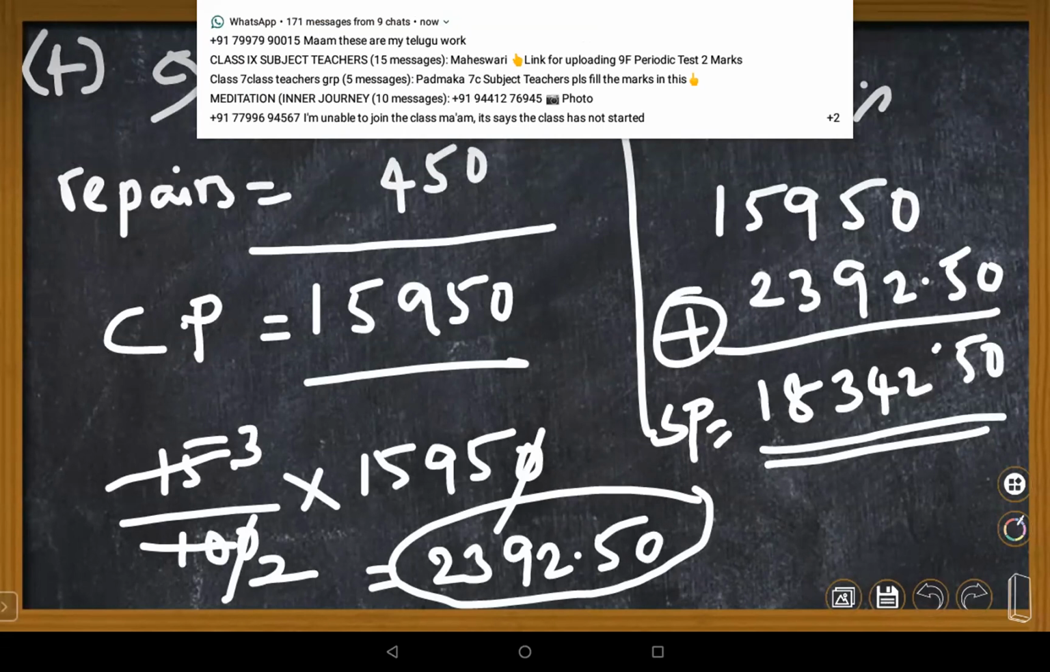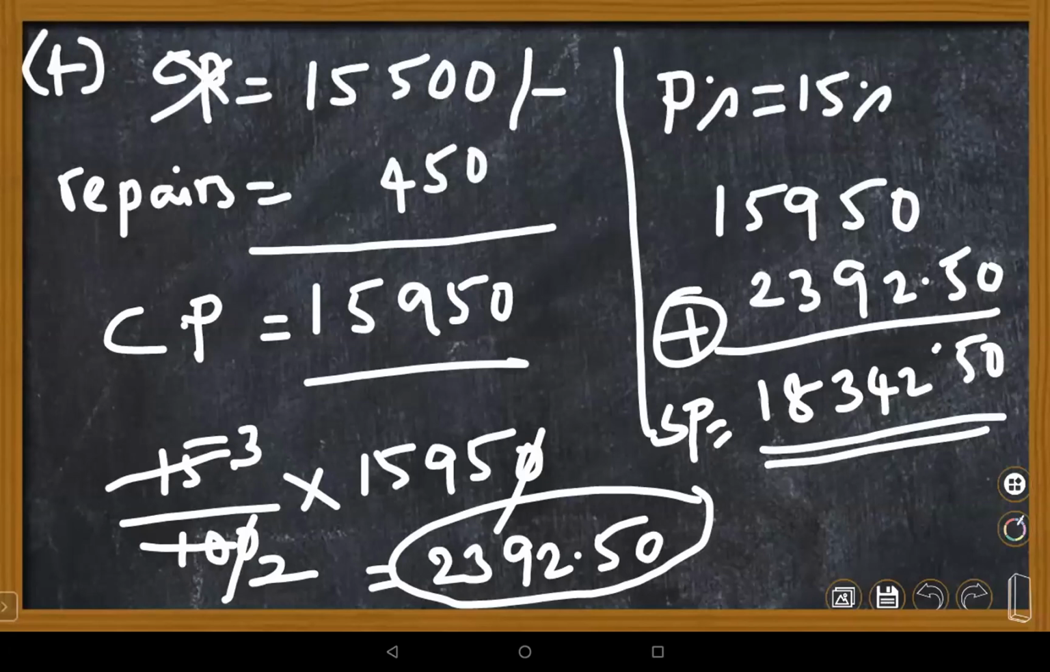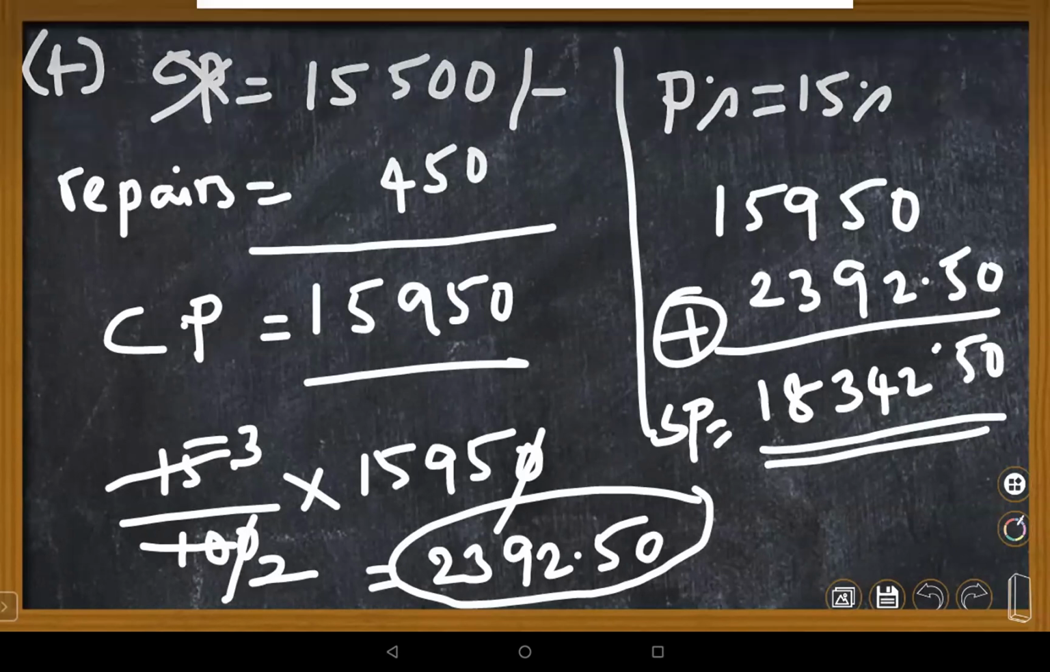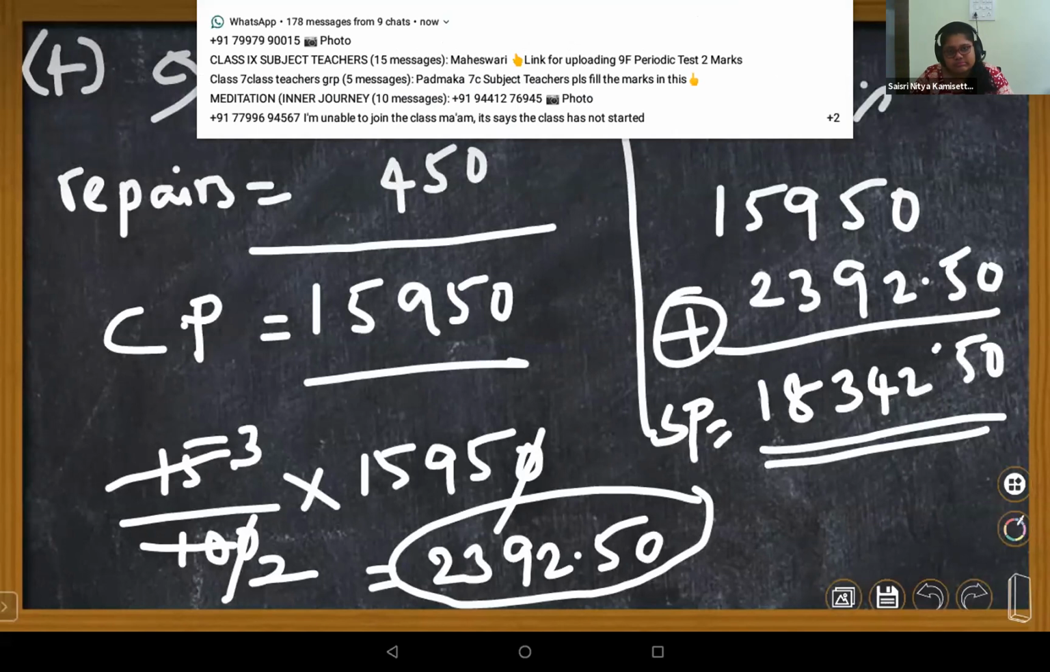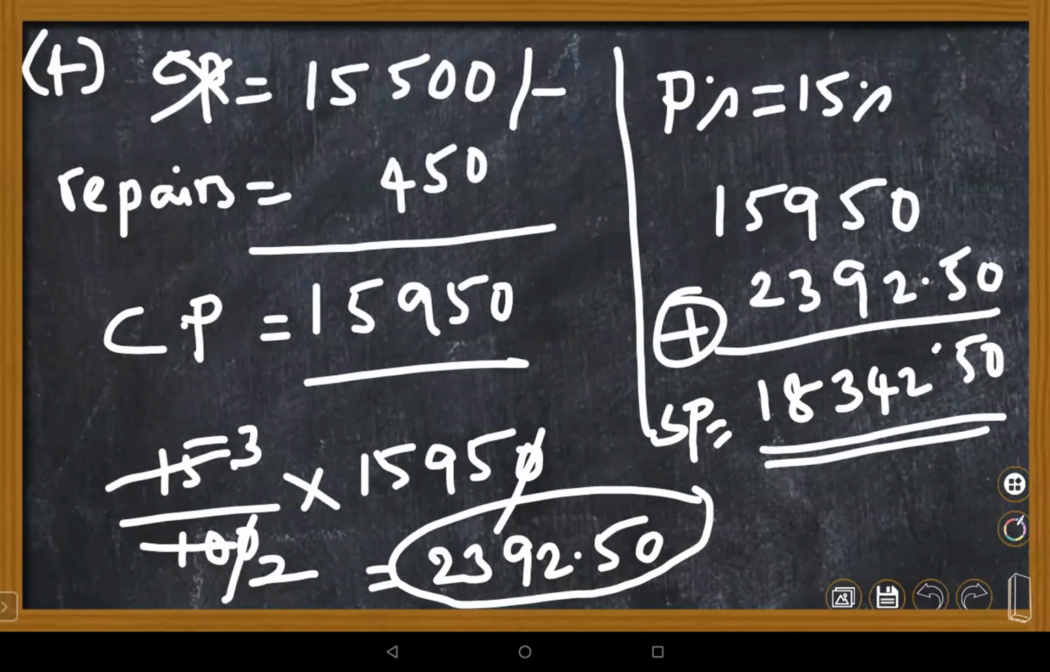Ma'am, but how should we add, ma'am? Because 15,950 minus X is equal to 2392.5. No, it's a profit. Given is a profit. When you get a profit, the selling price is more than the cost price, only then you are getting profit, right? Yes, ma'am. So you need to add those two things. Okay. Ma'am, but profit is equal to CP minus SP. I mean SP minus CP. You're right. SP minus CP is profit.